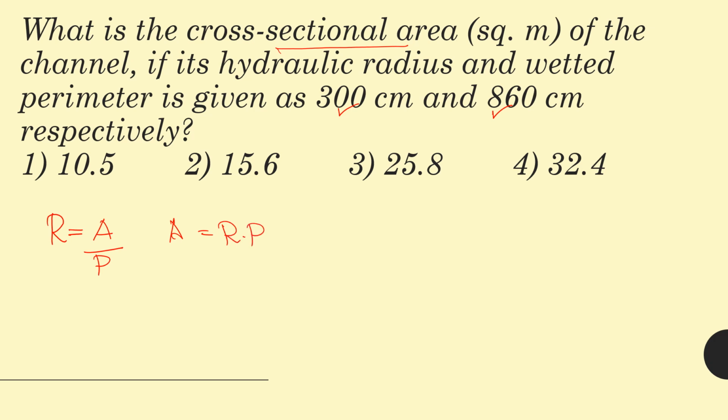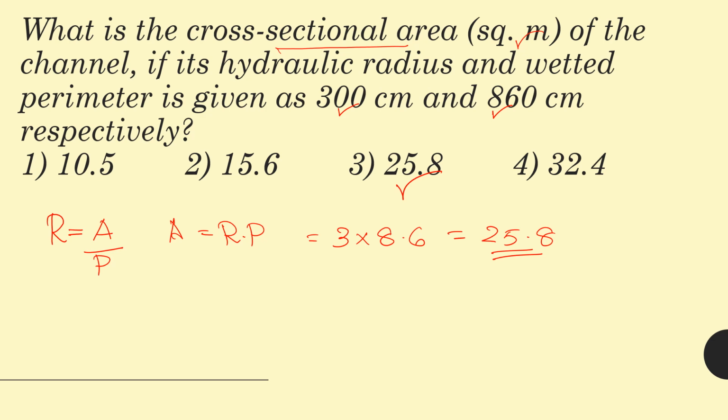And the question asks for area in square meter. So we can convert 300 centimeter and 860 centimeter into meter. So it will be 0.3 into 8.6, which is 25.8. So here our area is equal to 25.8. The answer is 25.8. Hydraulic radius is the ratio of area to wetted perimeter.